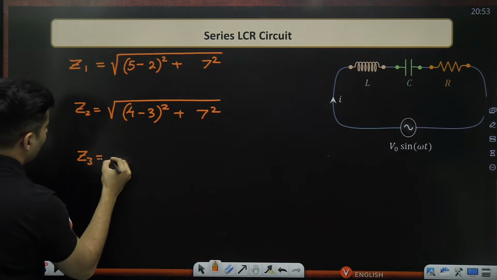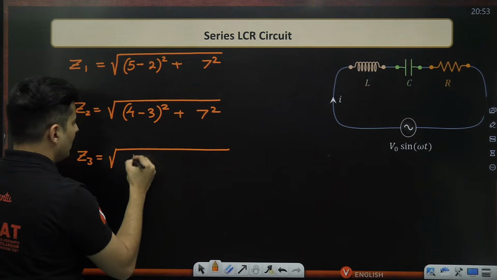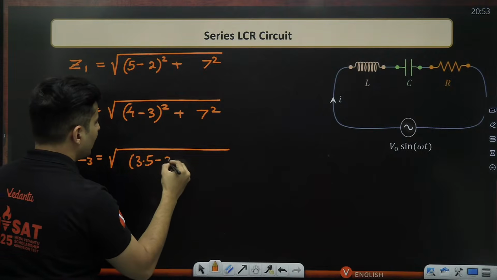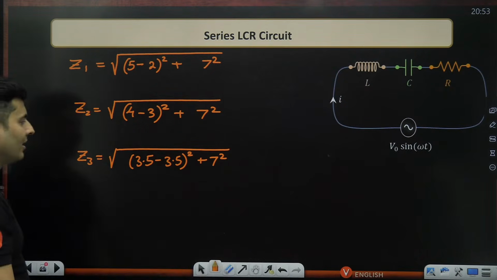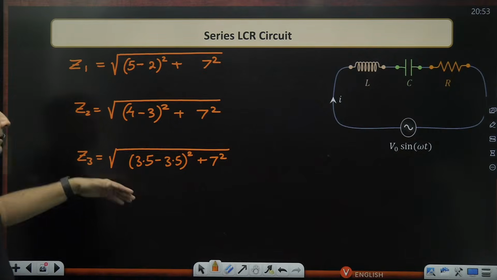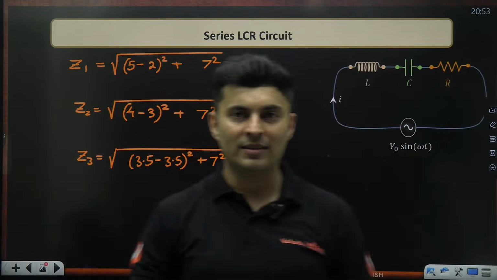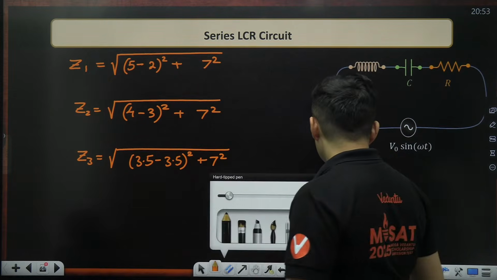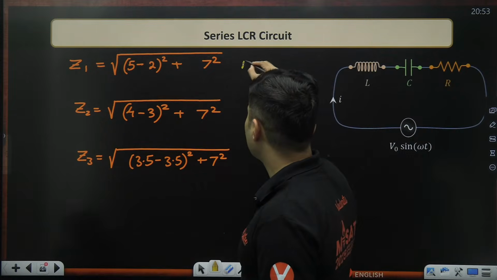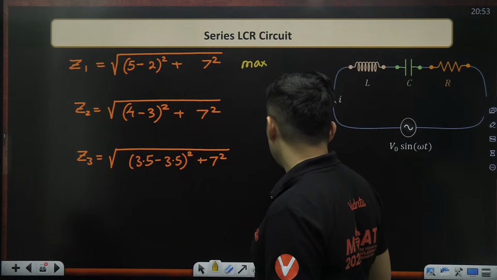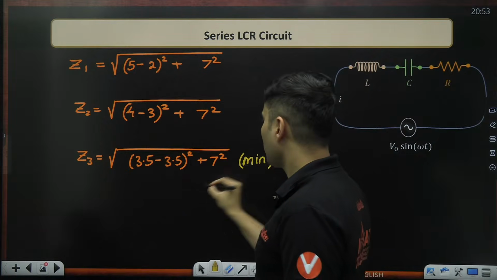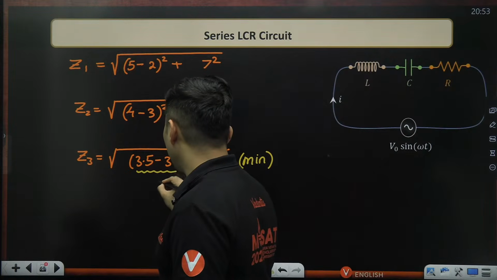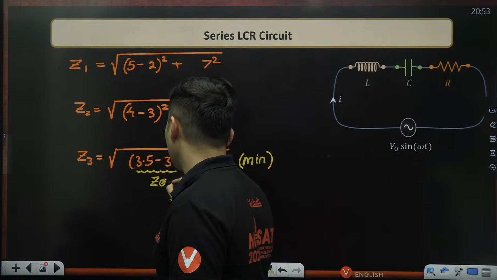And third time it so happens that it becomes 3.5 minus 3.5 whole square plus 7 square. Now tell me, out of these three numbers, who is the biggest, who is the smallest? It's obviously this is the maximum value, but I'm not interested in max, I'm interested in minimum. This is the minimum value because this over here is becoming 0.